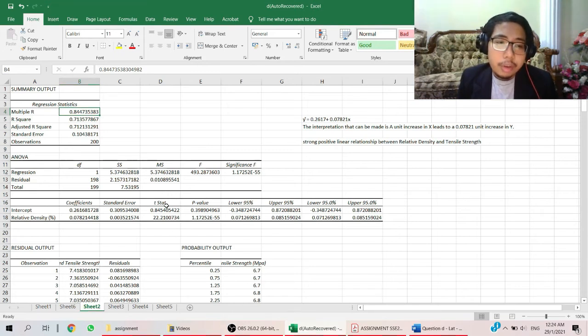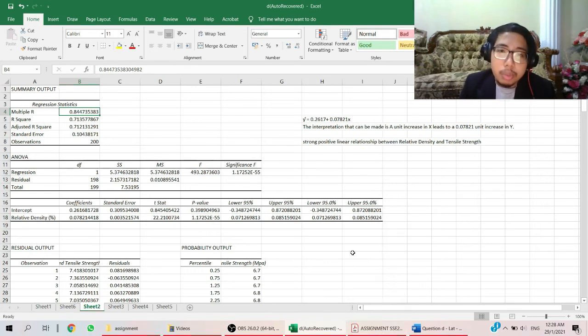Also, from this data, we can check the confidence interval for the relative density. The 95% confidence interval is 0.07126 and 0.085159.